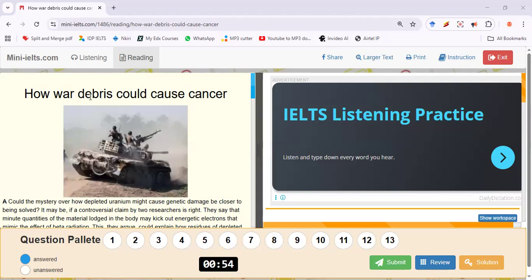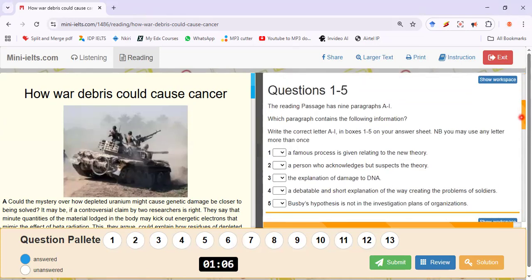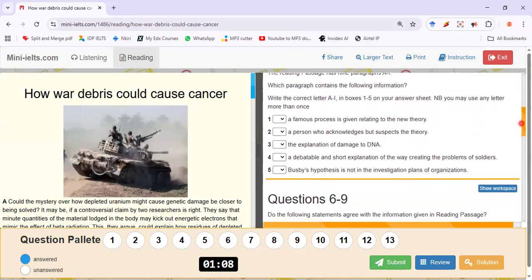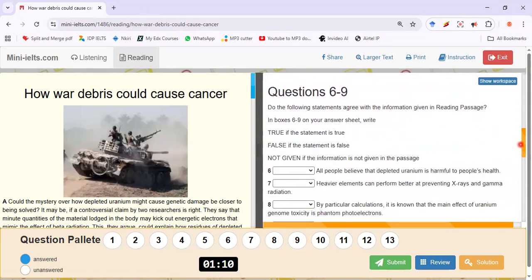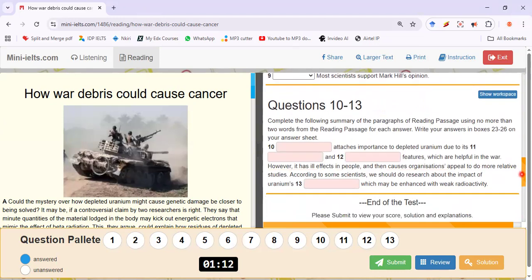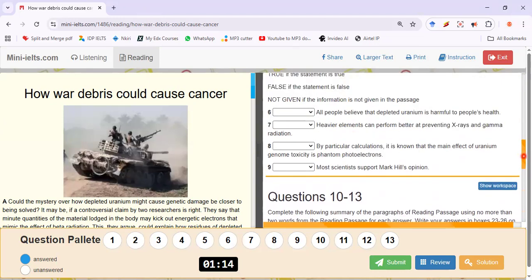The title of this passage is How War Debris Could Cause Cancer. Okay, how war debris could cause cancer. So we have, let's see the question types. I'm seeing matching information here. And then we have true, false, not given. And then we have gap filling questions.